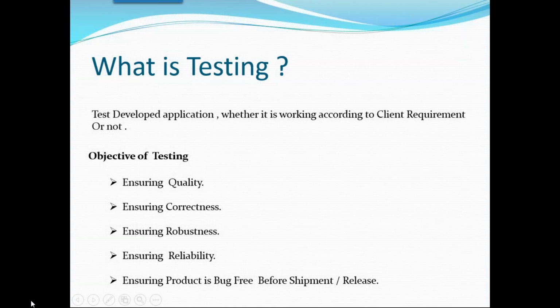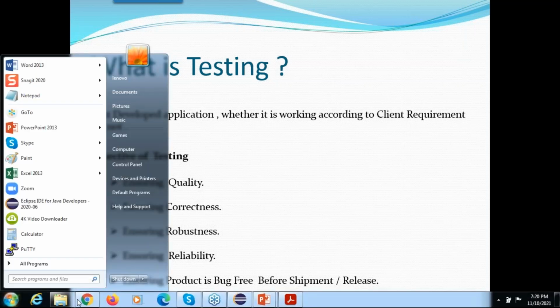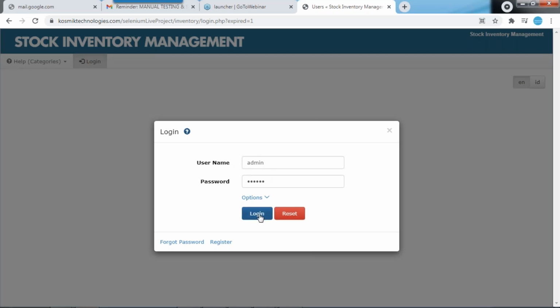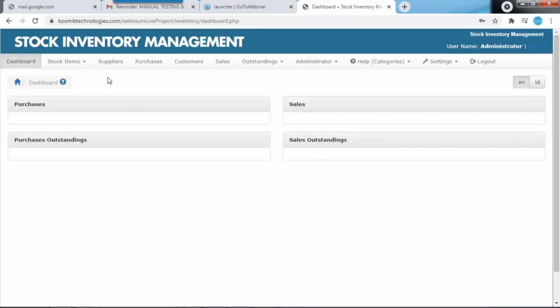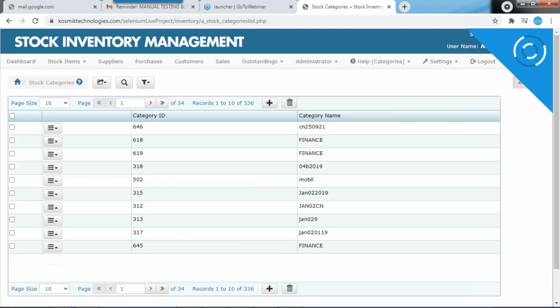Reliability means what? User friendly. Check whether your application is user friendly or not. That is very very important. User friendly means what? See, I log in to this application and I click this button, this link, whatever it may be. I don't know what this image is. Just by putting my cursor here, what is it showing? Export. What is this called? We can call it a tool tip. Tool tip means if there is any unknown icon in the application, the end user cannot be confused. You need to make sure that your application is user friendly.